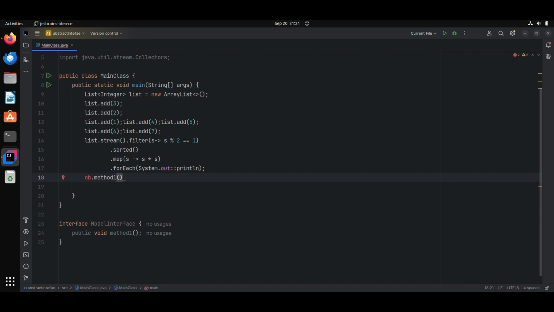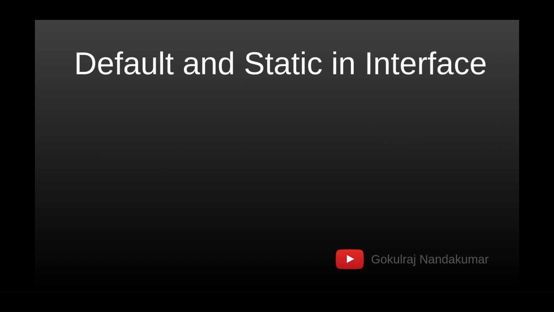Instead of calling like this, I can put this ob.method one. It will call that method instead of specifying all the lambda expression. That's all about the method reference. Next, we'll go to one of the more important features of Java 8, which is default and